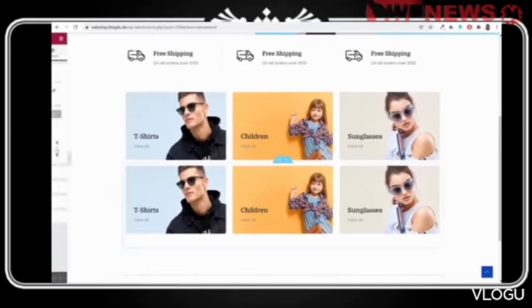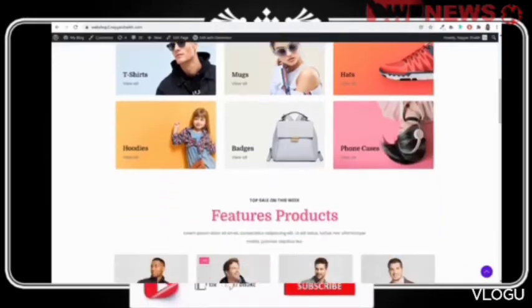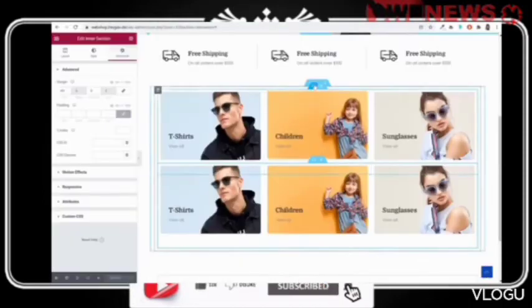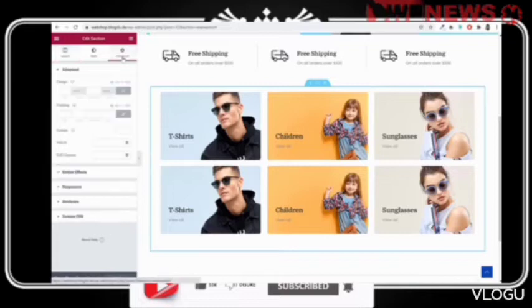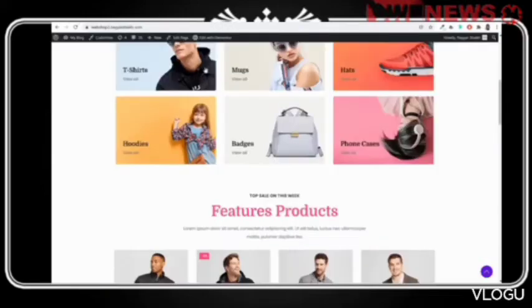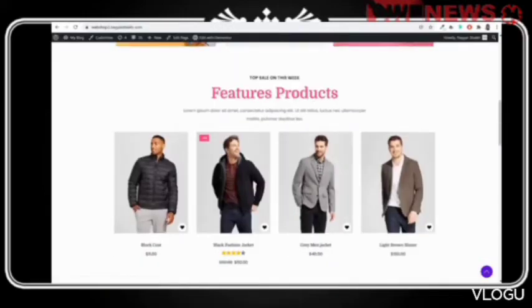Okay, so this is how this section is created. And finally at the bottom we want some more space. So we'll select the row, main row, and let's add some spacing at bottom, margin at bottom, maybe 50 pixels additional margin at bottom. Then after that, you can click on update, and now we have the next section, which is this featured products section.